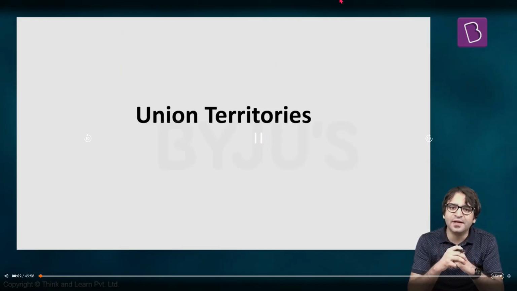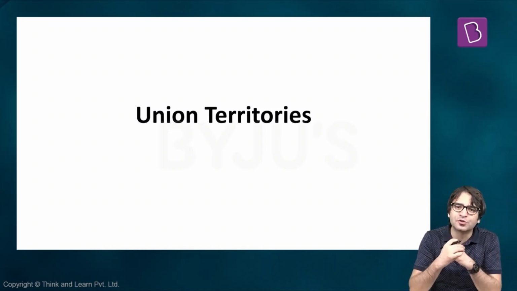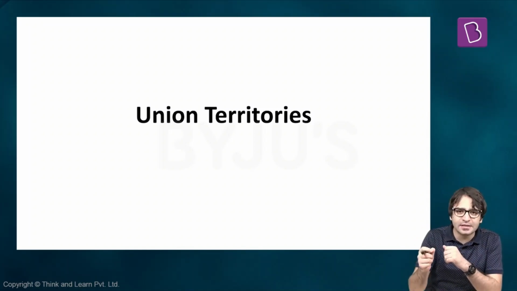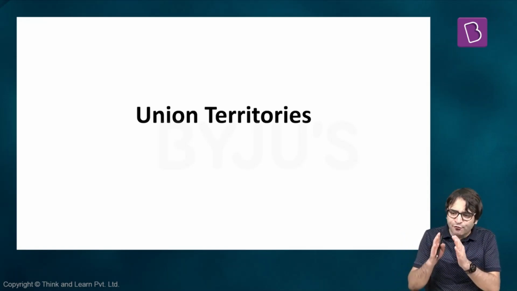In this lecture, let us discuss union territories. If you recall, we discussed part 1 of the Constitution of India, Union and its territory. Then we discussed Articles 1 to 4. We discussed Schedule 1 of the Constitution of India. Then I told you that there are 28 states and 8 union territories specified in the first schedule of the Constitution of India. But in part 1 of the Constitution of India, our primary focus was on reorganization.